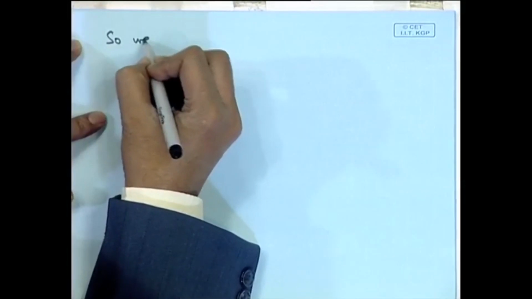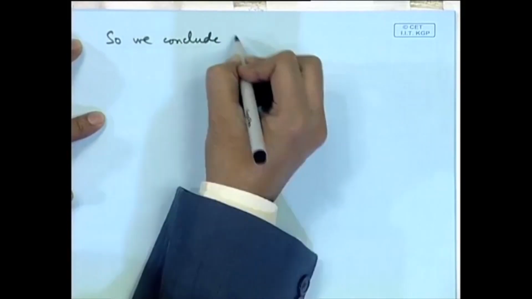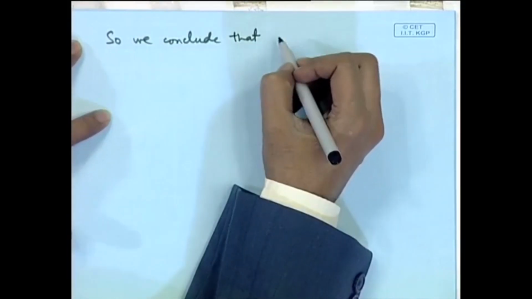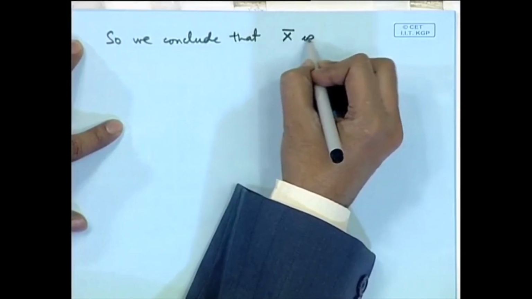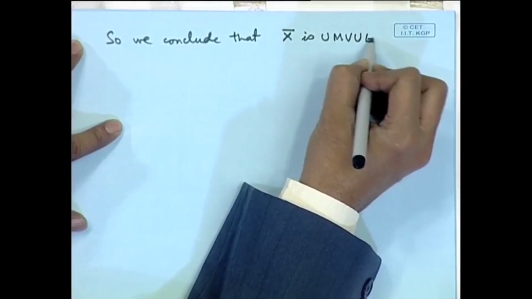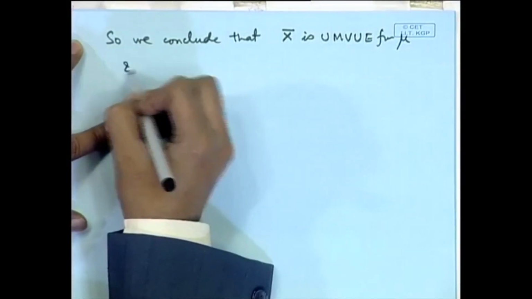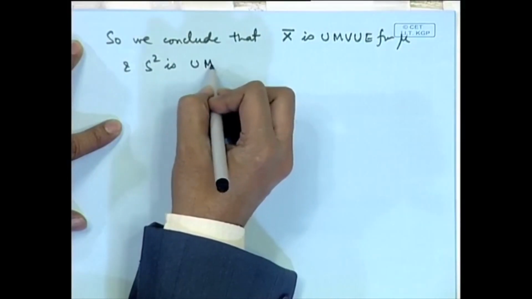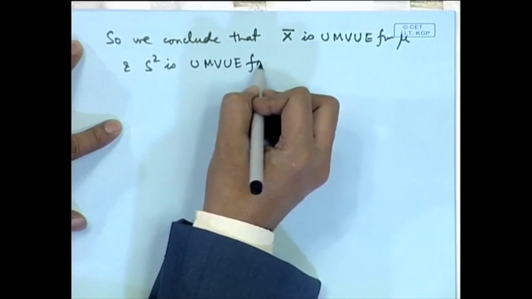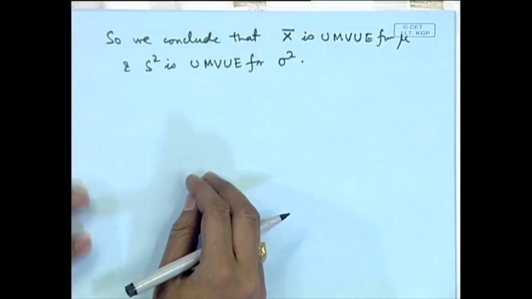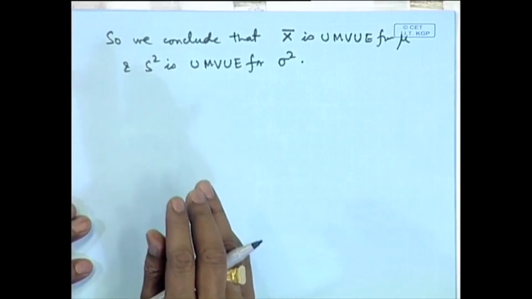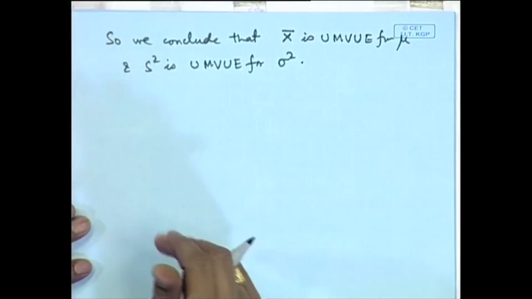So, we conclude that x bar is UMVUE for mu and S square is UMVUE for sigma square. So, we can see here that once the determination of a complete sufficient statistic is done in a problem, then finding out the UMVUE is simply a problem of finding certain expectations.